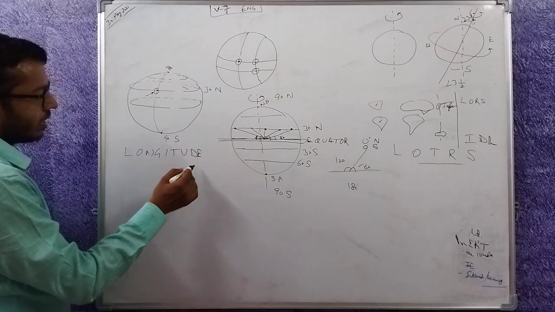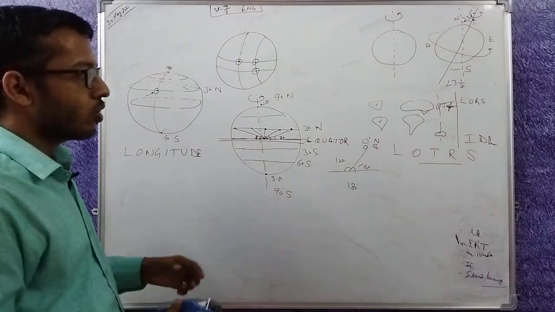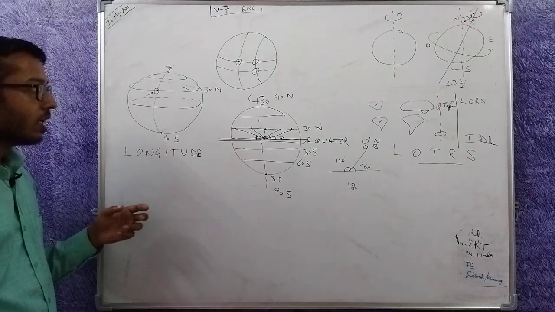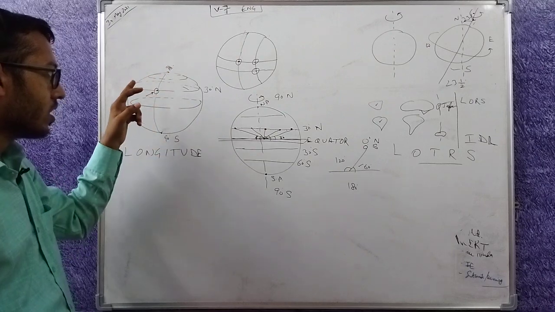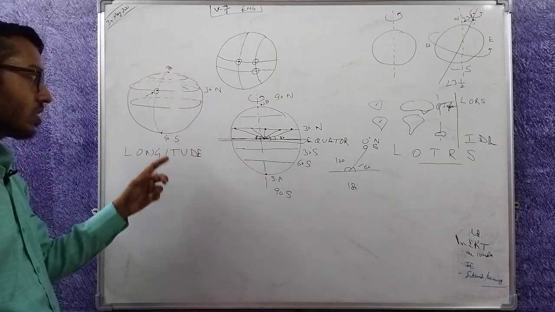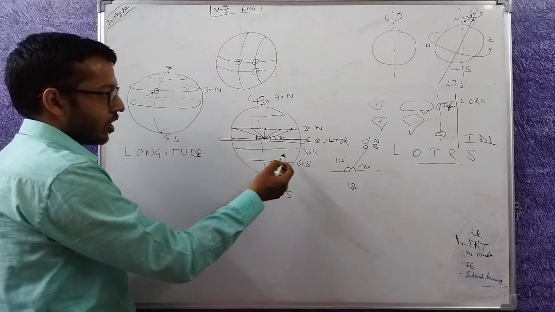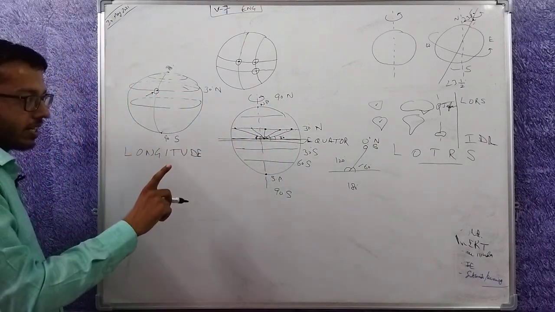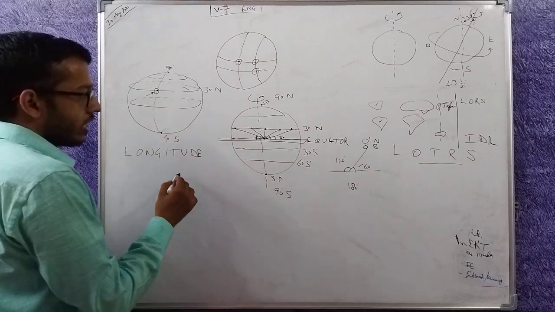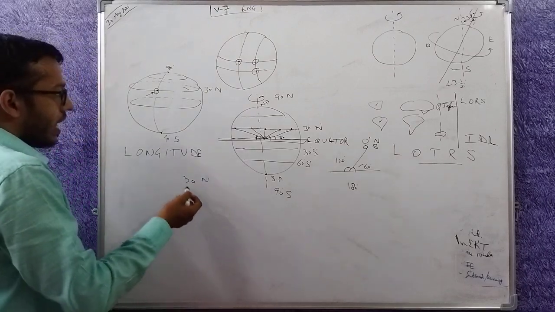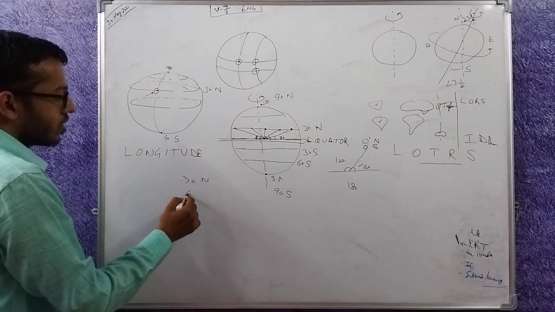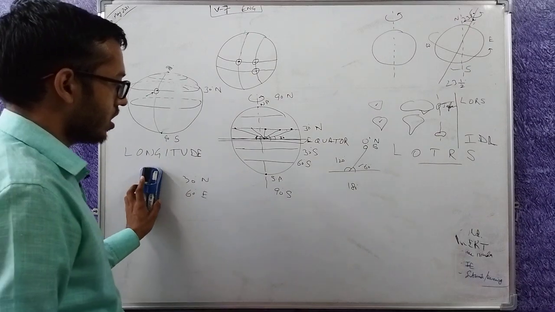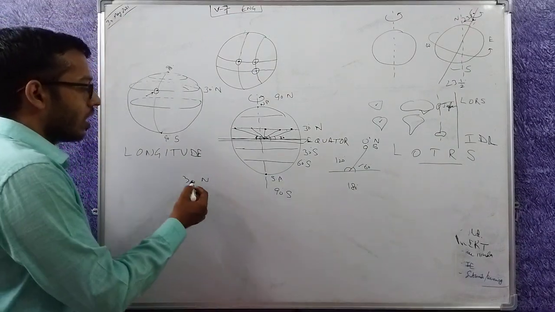So now it may be clear to you why latitude goes around the earth on the surface. It is a full circle, but longitude is always a semicircle, only half of a circle. So that when latitudes and longitudes intersect, they always intersect at one place. And if I tell you to go to 30-degree north and then maybe 60-degree east, you will reach Delhi. So what is this 60-degree east, etc.? I will tell you later.